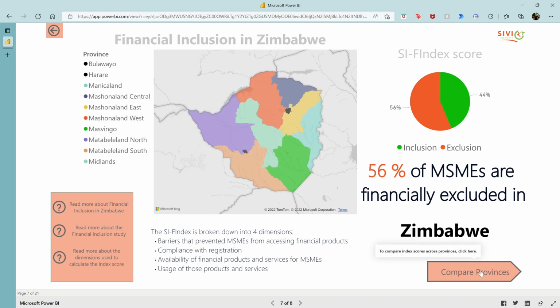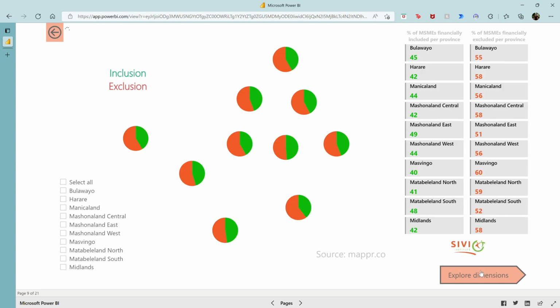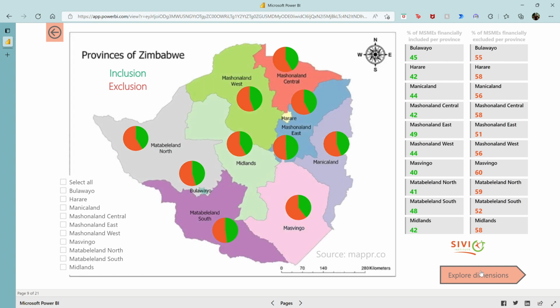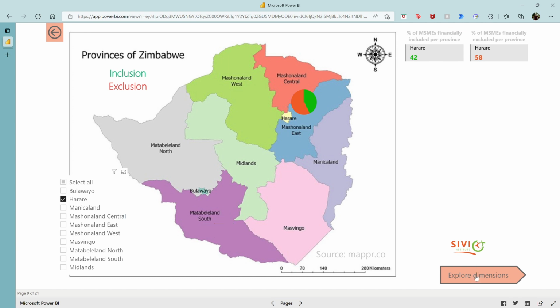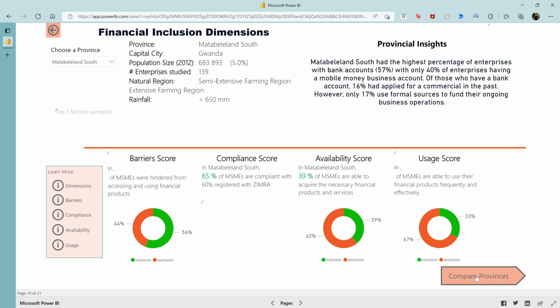These arrows will now take you deeper into the index and reveal one layer at a time. So we'll see that for each province, you will see a distribution of exclusion versus inclusion. And you can then start to filter across provinces and compare.